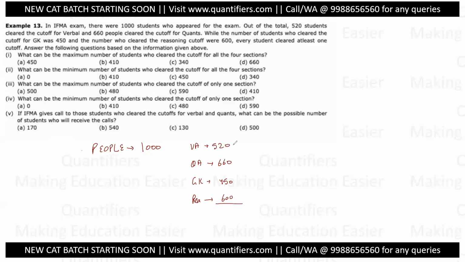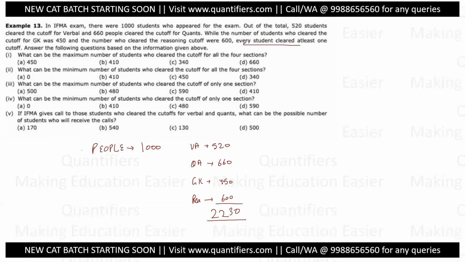Now, these are the items which have to be distributed among these 1,000 people. I hope you are able to relate that. What do I mean by items or likings or chocolates? So these are the total items, total likings, which are how many? 520, 660, 450, 600, which gives a total of 2230 items to be distributed among these 1,000 people. Now each person can have one, each person can have two, and some can have three or four, in any manner, depending upon the constraints.